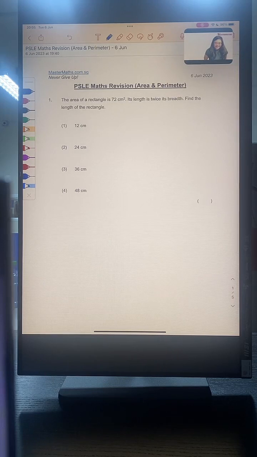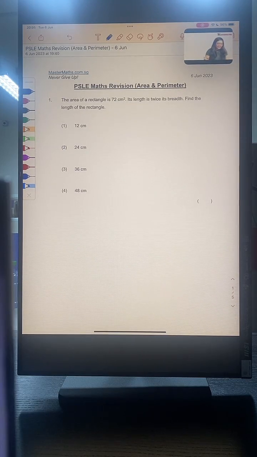All right. It is now 8:05 p.m. Let's begin. Okay, for those of you who just joined, again, my name is Coach Shahira. We are doing area and perimeter today on PSLE Maths revision. This is useful for those who are in primary 5 and primary 6. If you're not in these levels, you are also welcome to listen.